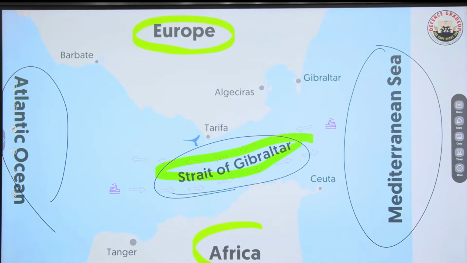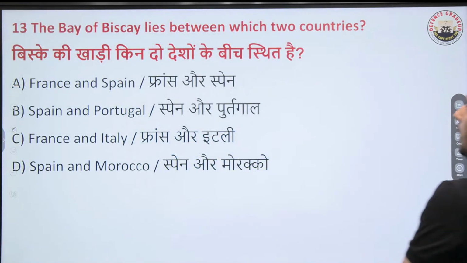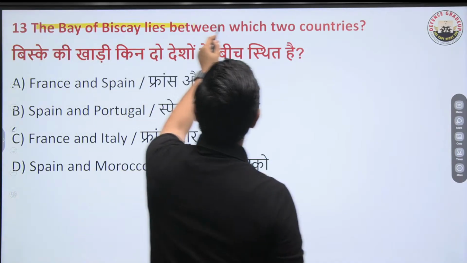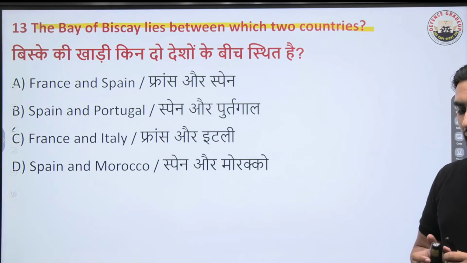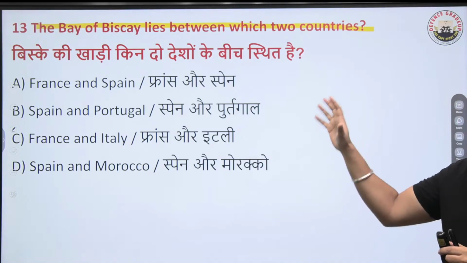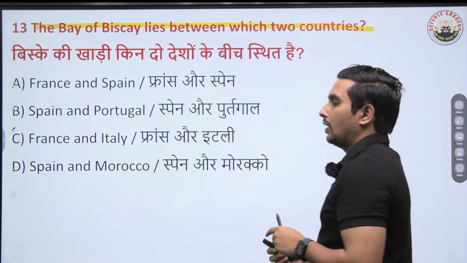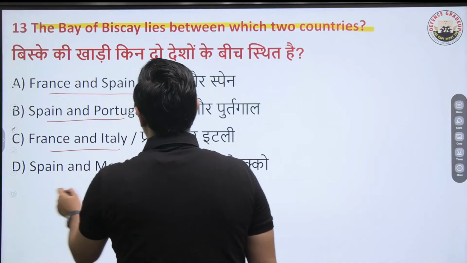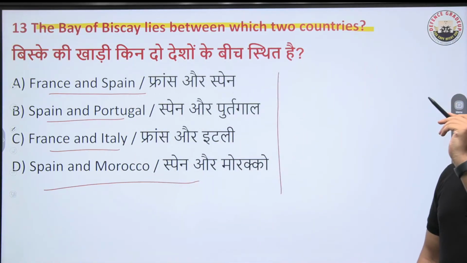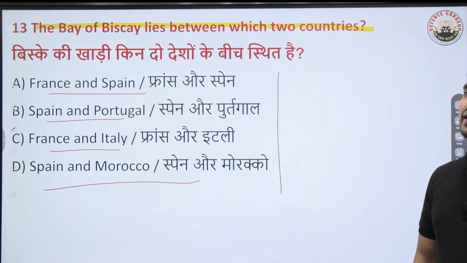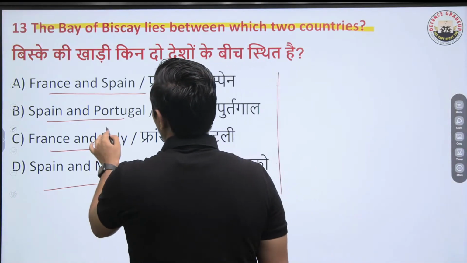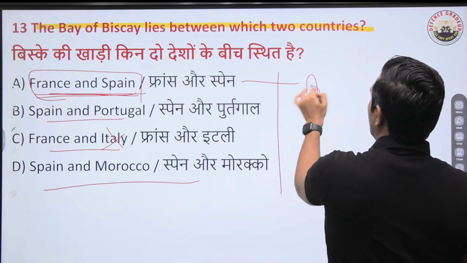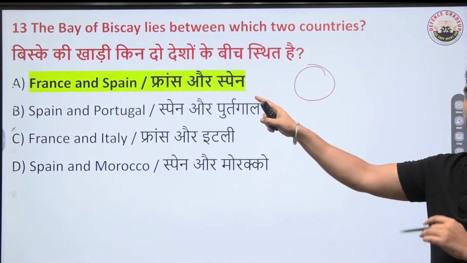Is that clear? Perfect. Moving ahead. Now, this is a very important question which has been asked in so many exams. The Bay of Biscay lies between which two countries? I hope everyone in this class should be in a position to know where we have Bay of Biscay. Bay of Biscay is a very historical bay also from World War I and II point of view. This is very much important. So where do we have Bay of Biscay? Two main countries. France is there for sure, but it is not Italy. It is France and Spain. So A is certainly going to be the right answer to this question. Bay of Biscay is France and Spain.